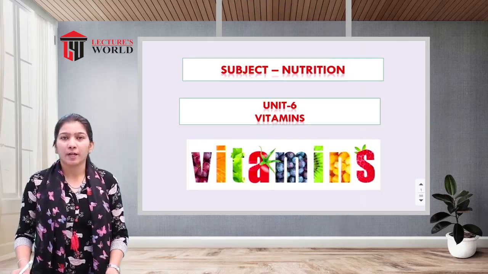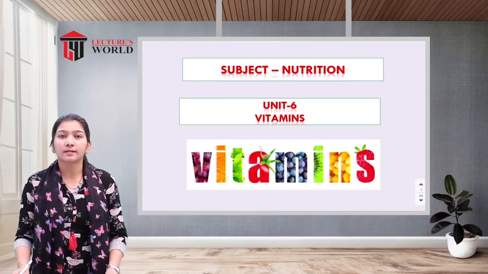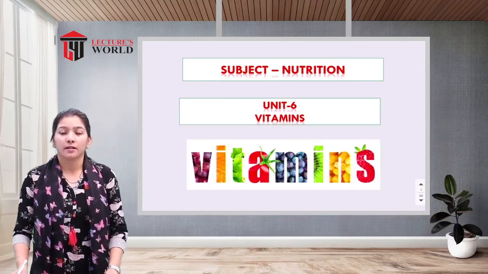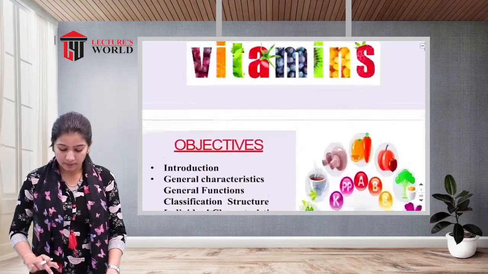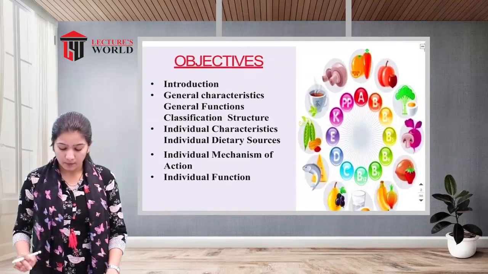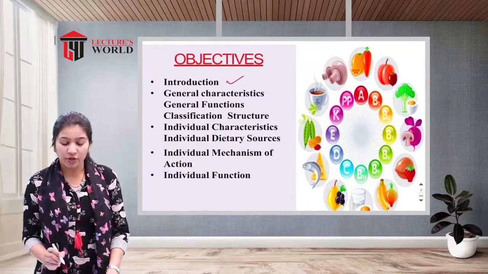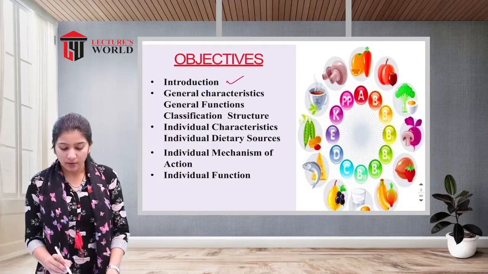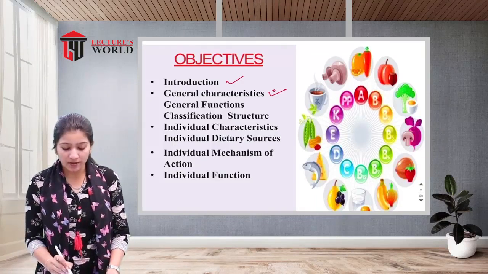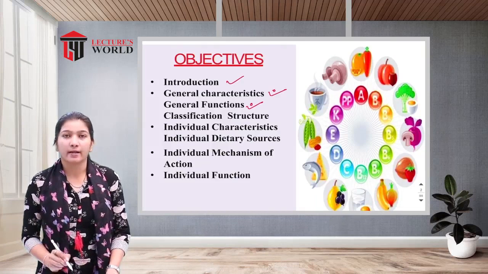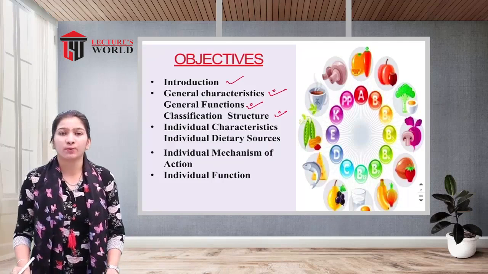Today's topic is vitamins. Vitamins come under unit number 6 in the nutrition subject. We will see what vitamins are, the introduction of the vitamins, the general characteristics and general functions of vitamins, and the whole classification structure, that means different types of vitamins.